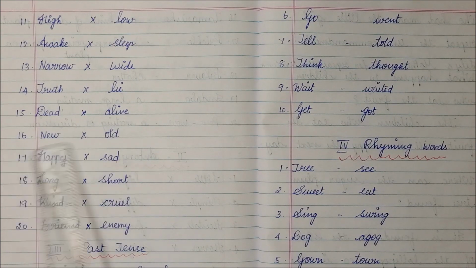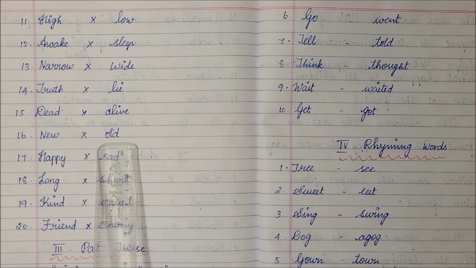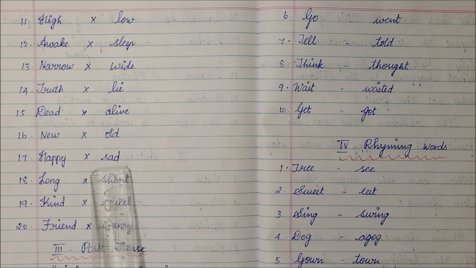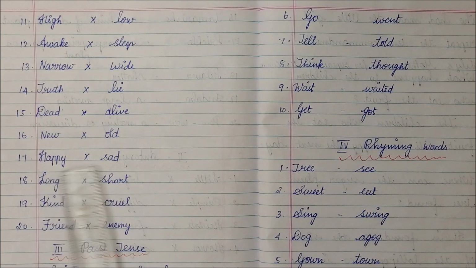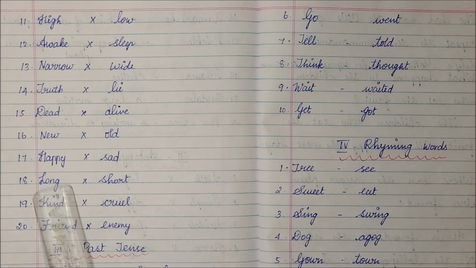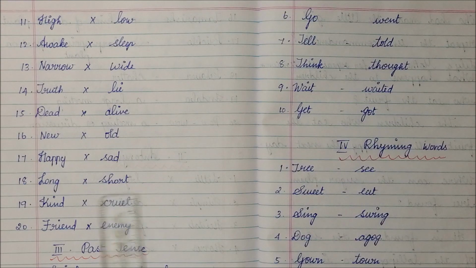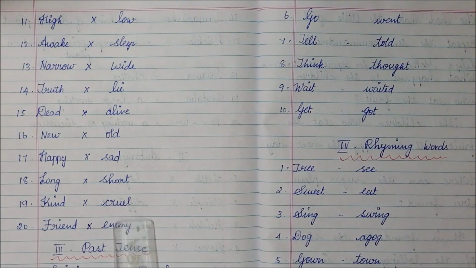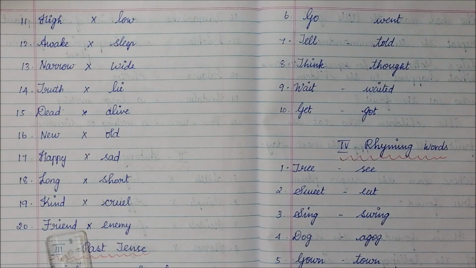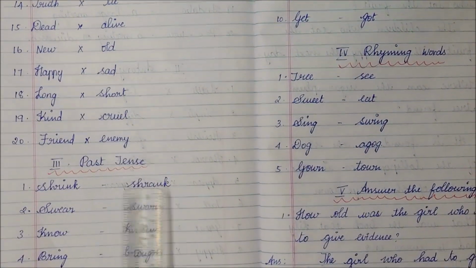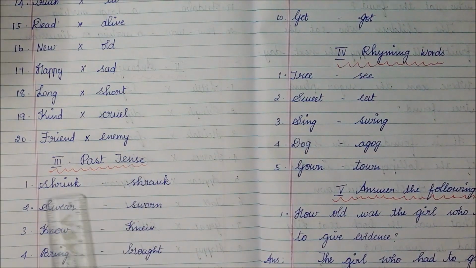New, old. Happy, sad. Long, short. Kind, cruel. Friend, enemy.